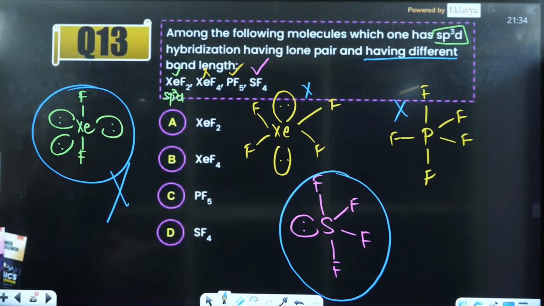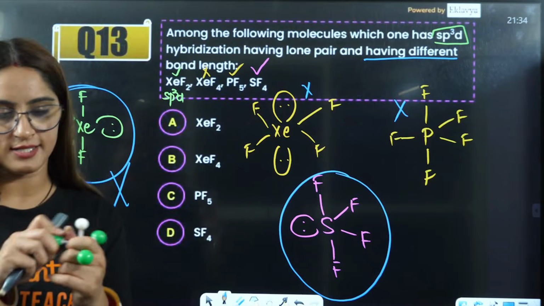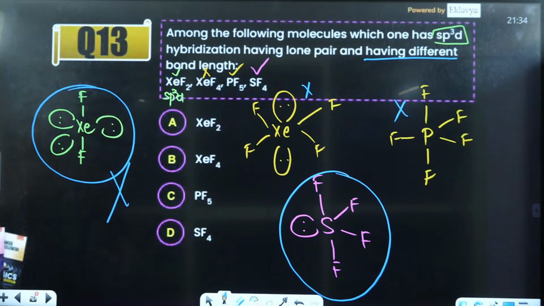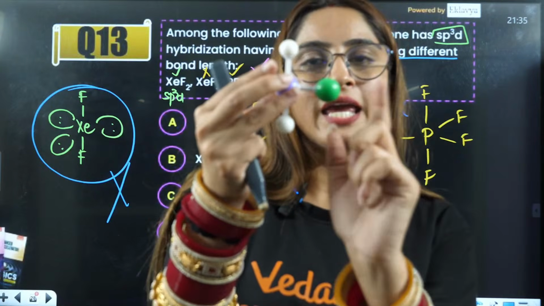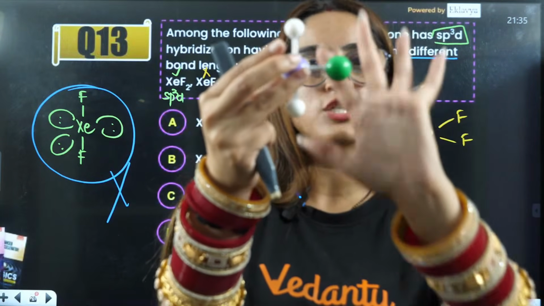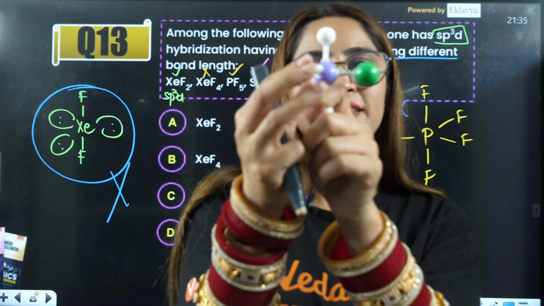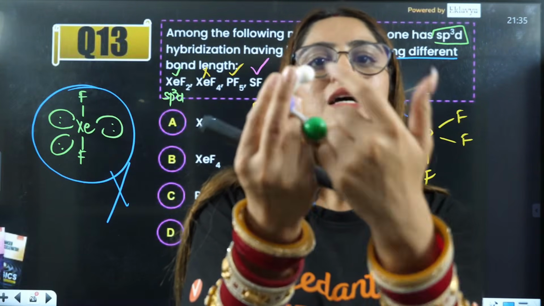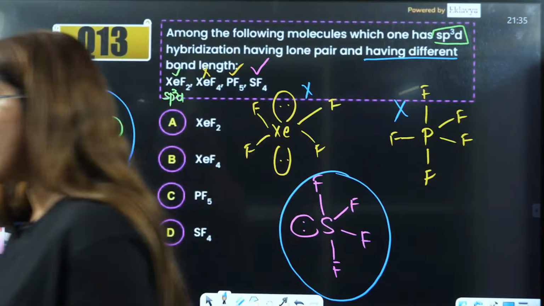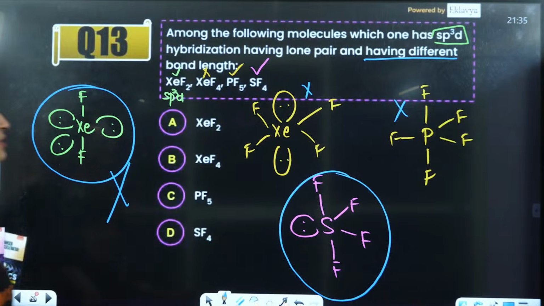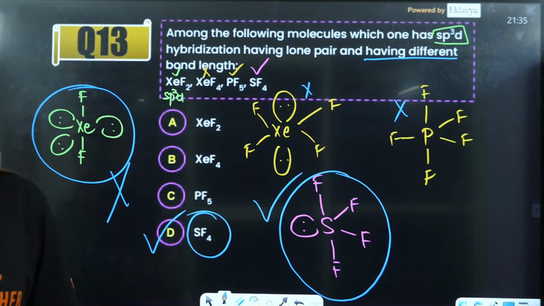Then if I say that you have 4 bond pairs, let's say you have 4 bond pairs. Now this lone pair is giving equal repulsion to this and this bond, this fluorine and this fluorine. But to this fluorine and this fluorine, it has an angle of 60 degree. That means not equal repulsions. So that means here bond length is going to be different. So answer is going to be D, the correct answer.